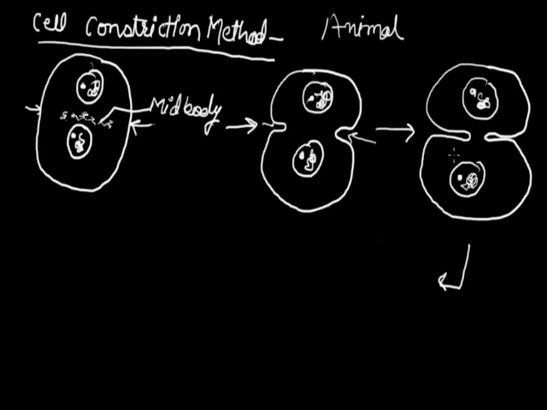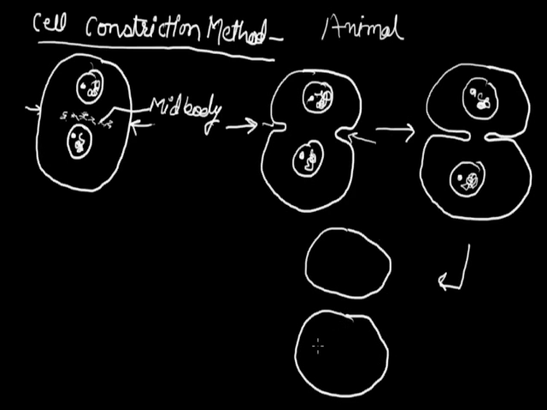Right now you can see that the furrow has become deeper, and at the last moment both sides connect together, and at the end you get two daughter cells, which are almost half of the mother cell in their cytoplasmic volume. Both the cells are daughter cells.